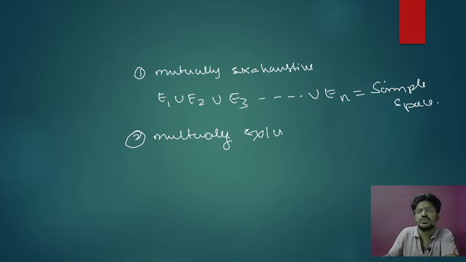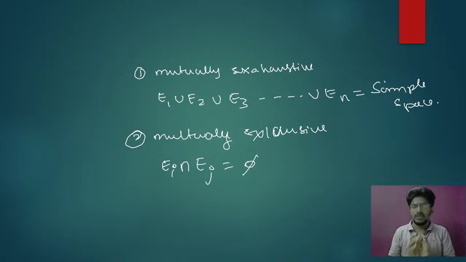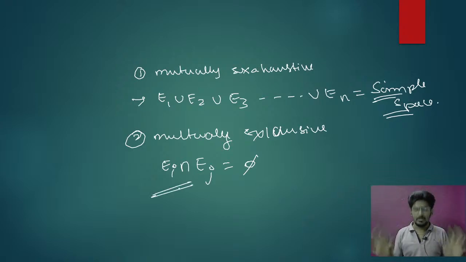Mutually exclusive means intersection must be empty. If I take two events and do the intersection, it must be empty. If I take n events and make the union of that, if I get sample space, that is mutually exhaustive. Are you getting my point? Mutually exhaustive means the union must give sample space. Exclusive means intersection must be empty.